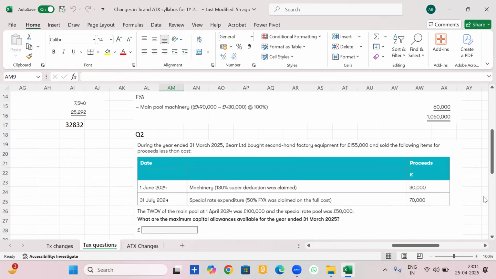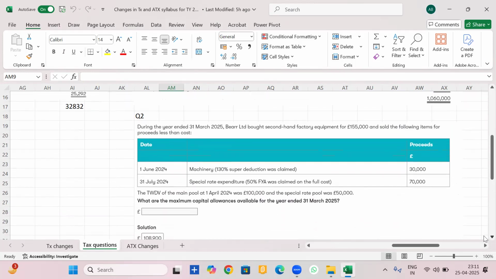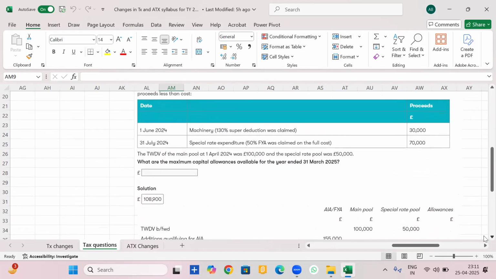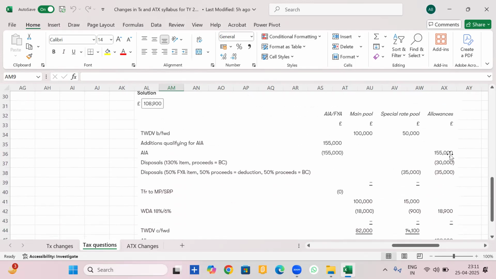Special rate expenditure. On this, we had only claimed 50% FIA, so only 50% will be disallowed and added to the main pool, and 50% will be disallowed and added to the capital allowances. That means we are going to reduce it. Okay, so the proceeds are 70,000. 70,000 is the lower figure. 50% of 70,000 is 35,000. So by this amount, we will reduce our capital allowances.